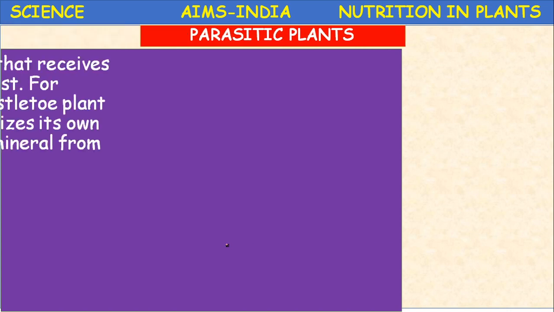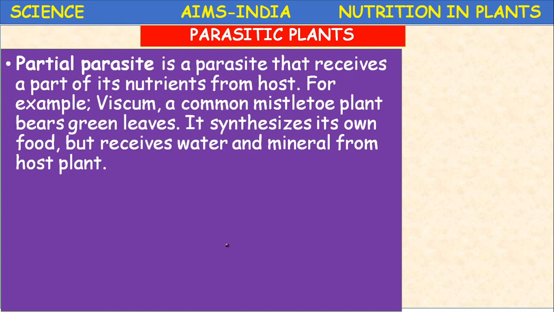Next, another parasitic plants. The parasitic plants are basically divided into total parasites and partial parasites. In the total parasites examples, what we have discussed, Cuscuta is a total stem parasite, Rafflesia is a total root parasite.